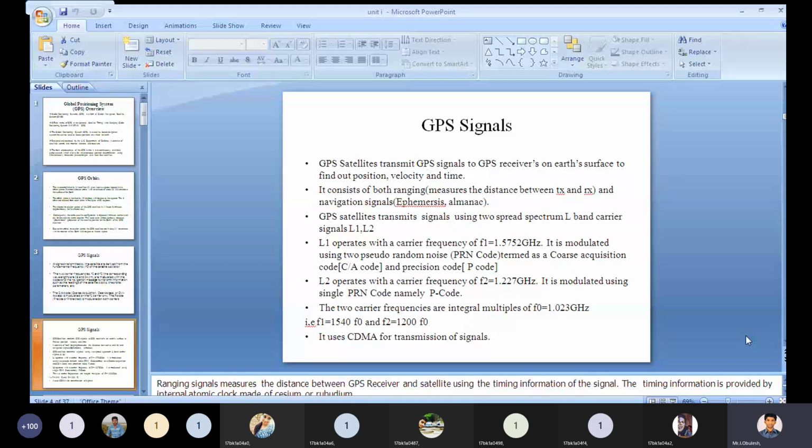In ranging, we measure the distance between transmitter and receiver. In the navigation signals, we have the ephemeris and harmonic. These two are the navigation signals.